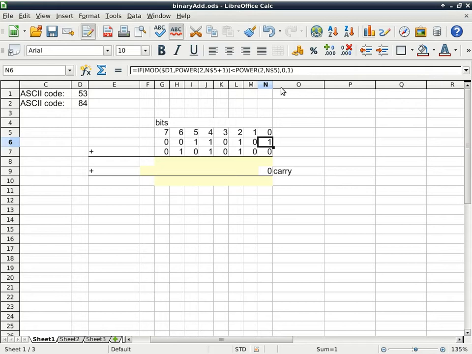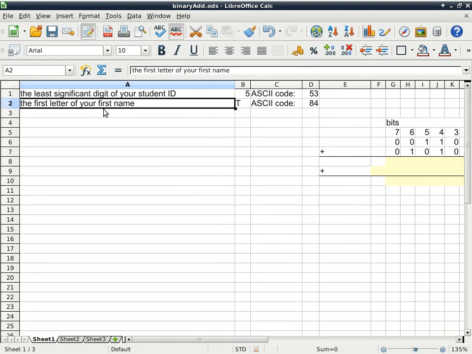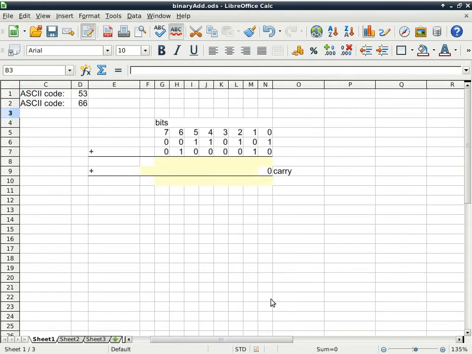And then the same thing with the other one. The next one is the first letter of your first name. With me it is T, but let's change it to B. With uppercase B, the ASCII code is 66, and this is 66 in binary.